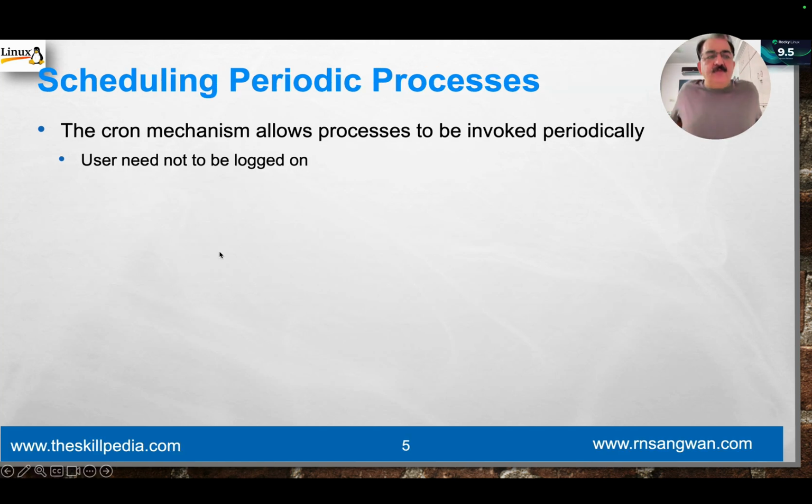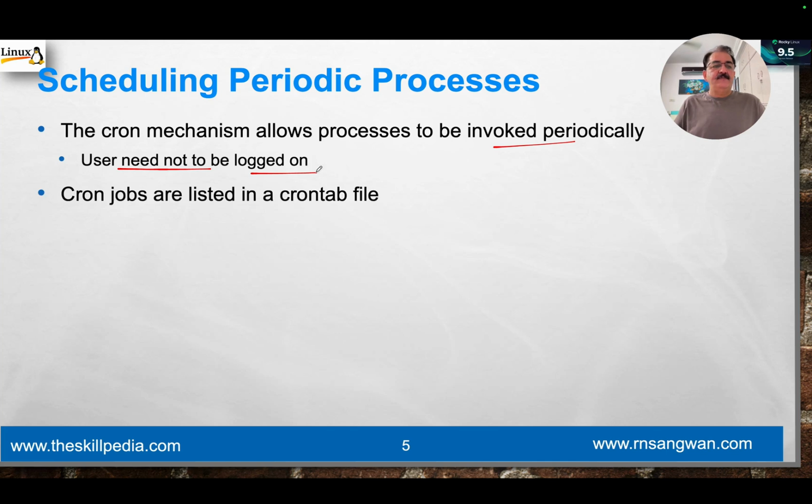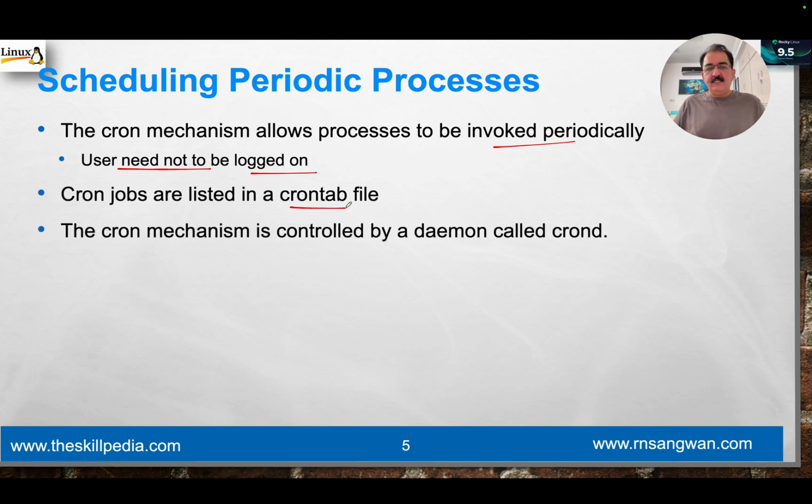Periodic jobs. The cron mechanism allows processes to be invoked periodically, whenever you want. Daily, weekly, hourly, every minute, every month. User need not be logged in. Even if the machine is running and you are not logged in, even then the job will be executed. Cron jobs are listed in the Crontab file. This is the day-to-day use concept in Linux.